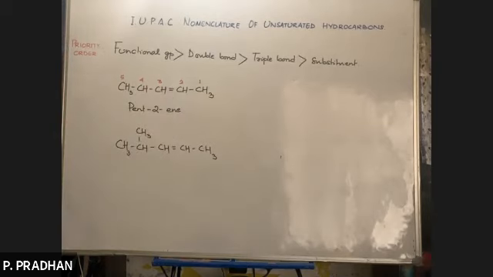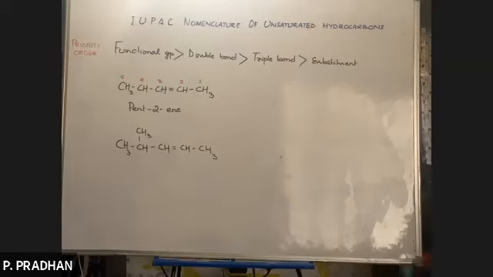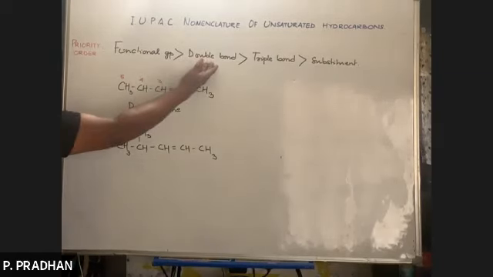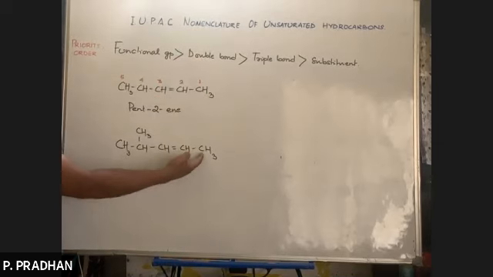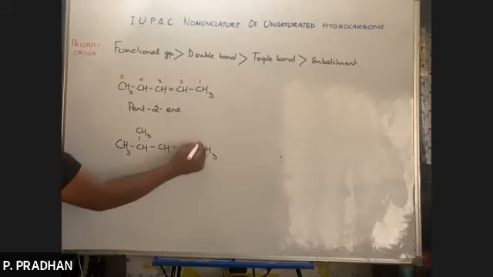Okay. Now in this case, where will you start the numbering from? Come on, tell me. Where will you start the numbering from? Sir, right hand side. Right side, because the double bond should be given priority over the substituent. Okay, so we should start numbering from this end.